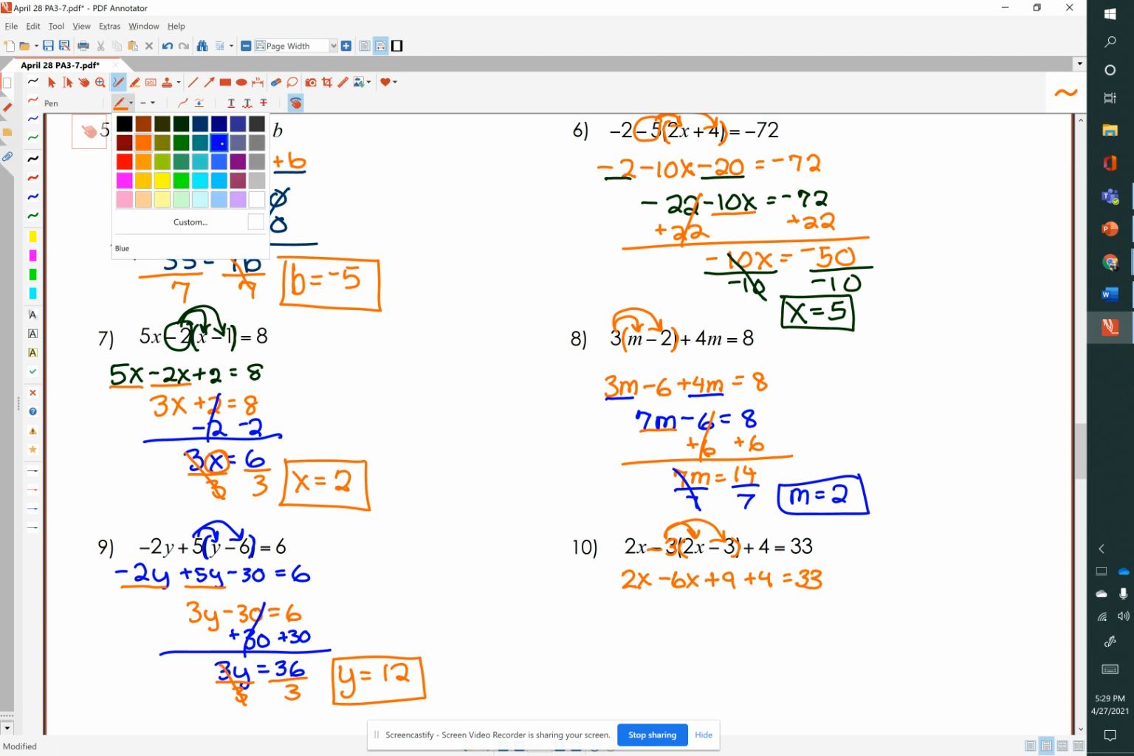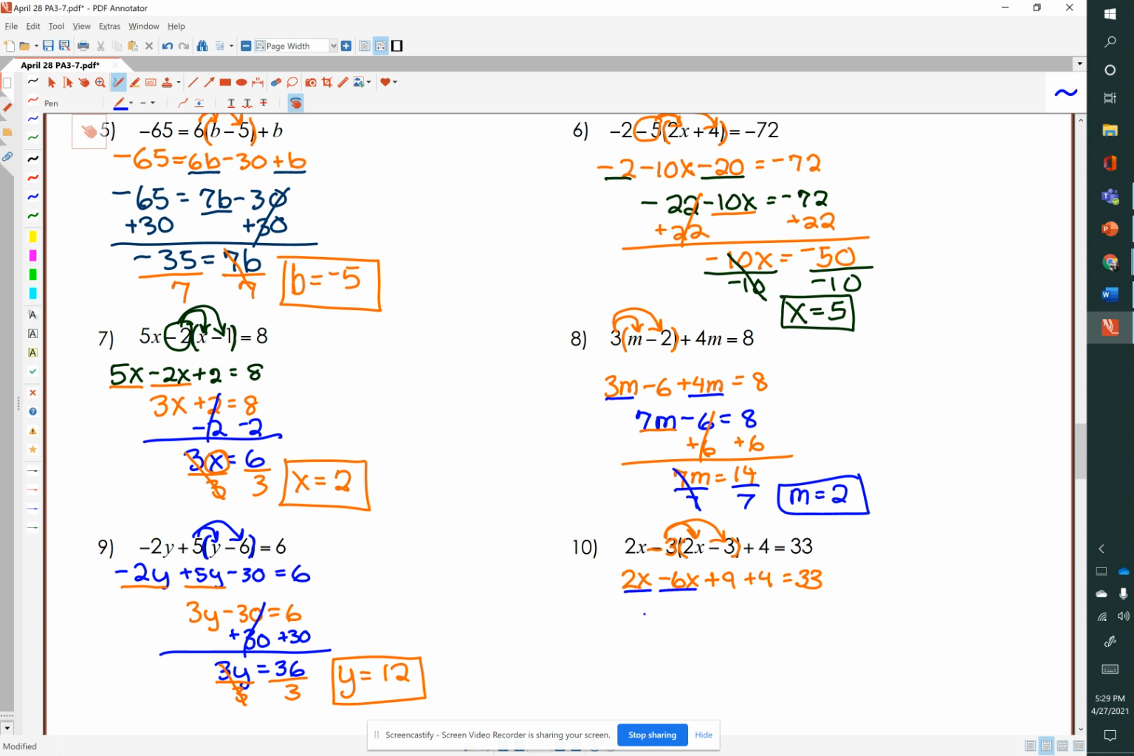So now we have to look at combining like terms. 2x minus 6x is negative 4x. 9 plus 4 equals a positive 13. And all of that equals 33. So now we want to isolate 4x, so we're going to subtract 13 from both sides of the equation, which leaves us with negative 4x equals 20.